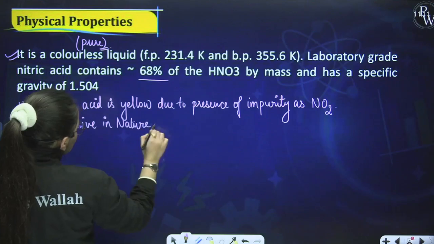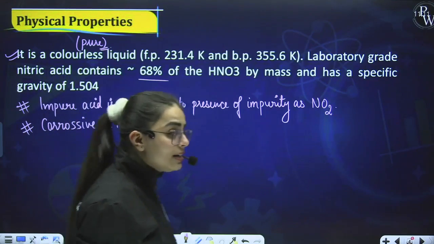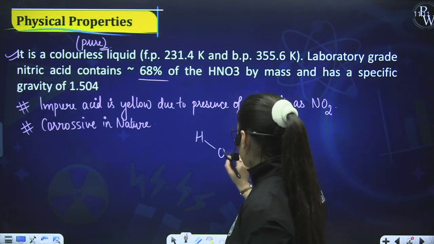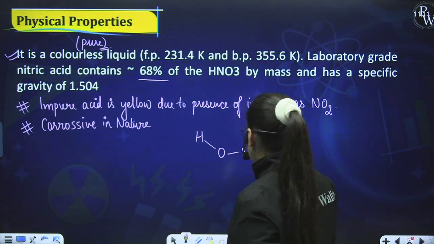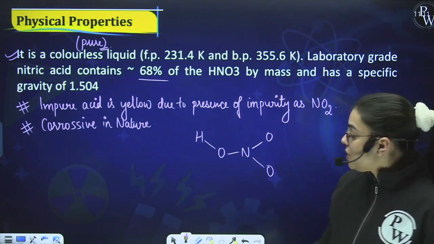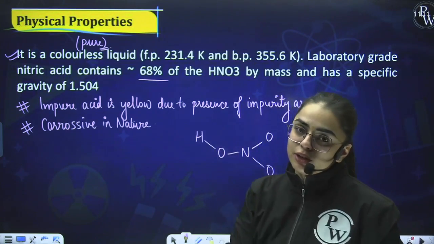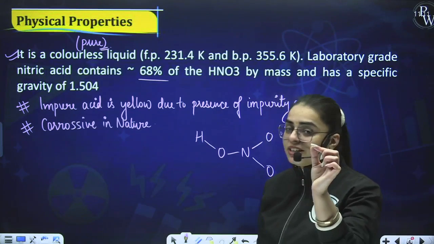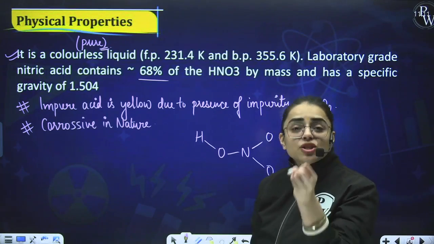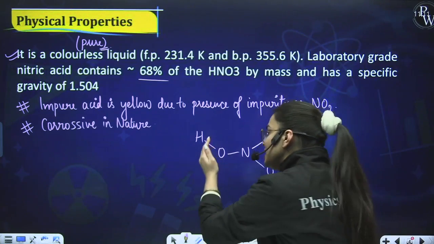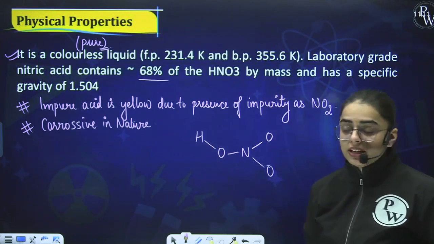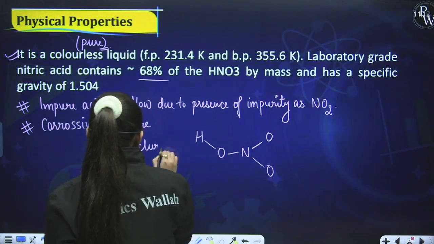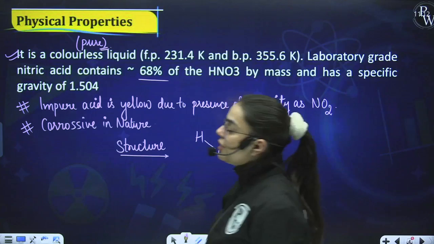Just tell me how many H positive ions HNO3 can liberate. Basically, what is the structure of HNO3? If I ask you, it shall look like this. Now, this is the structure for HNO3. If I ask how many H positive ions can be liberated over here, you will say, ma'am, only this H positive ion will be liberated from here. That means only one H positive ion is released, and that's why it is referred to as a monobasic acid, because it can only liberate one H positive ion. So basically this is the structure that I have drawn over here for HNO3.